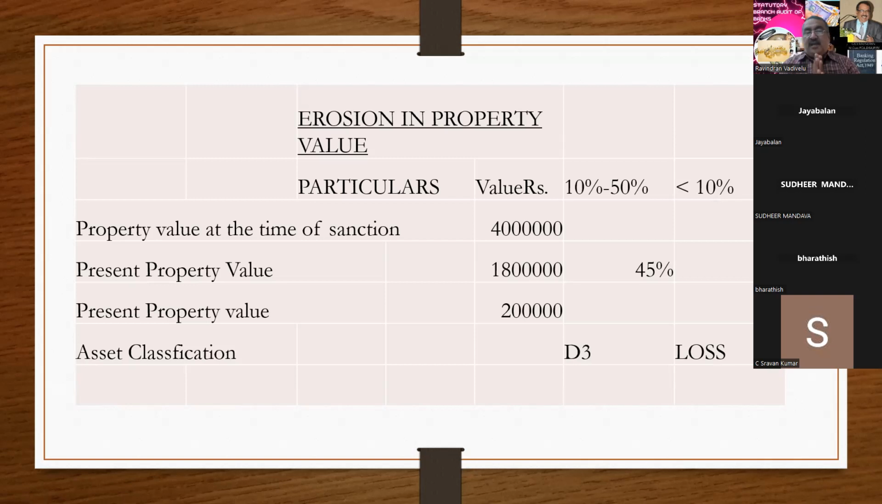This is a concept. In my case, since the value of the property has been eroded and has come to 0, I have classified the entire 14.40 crores into loss asset.